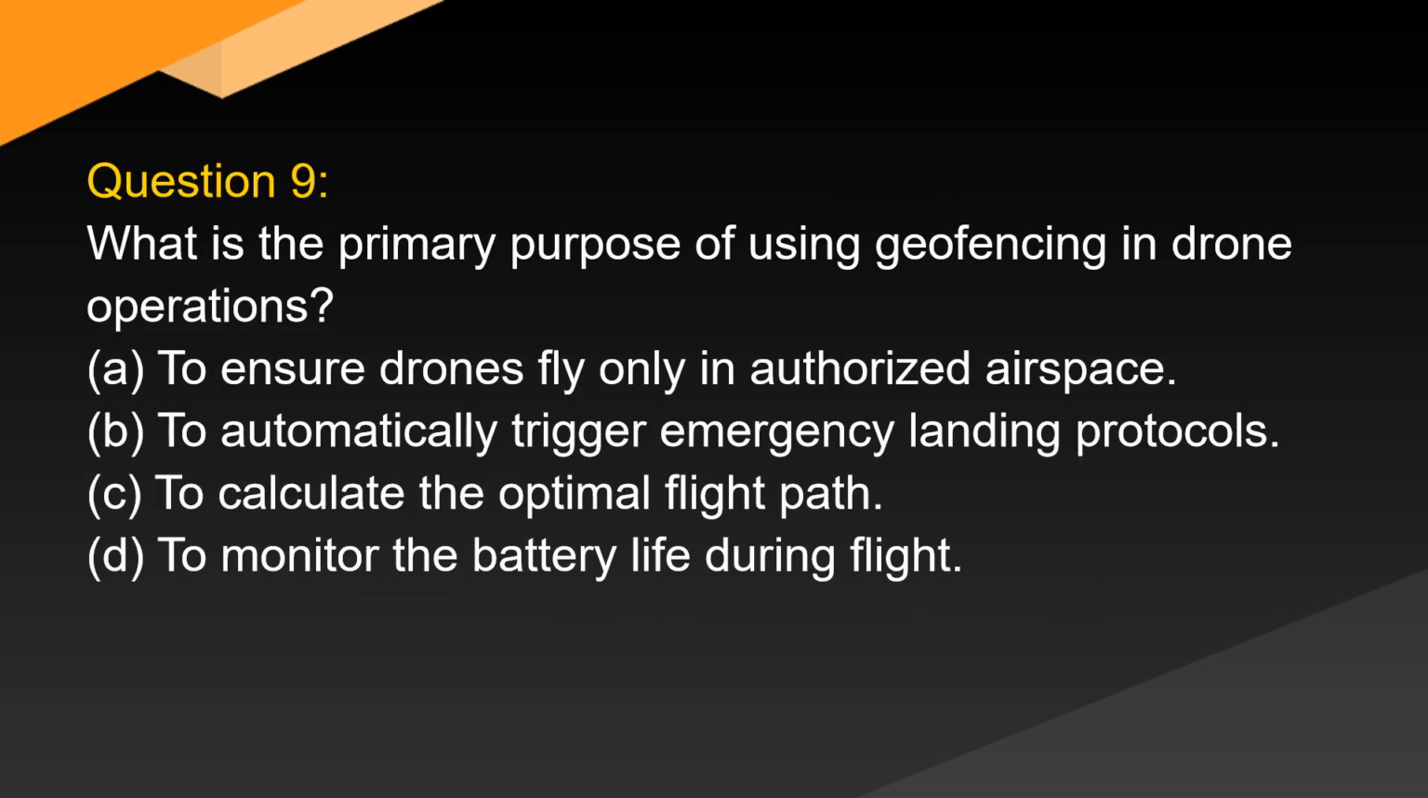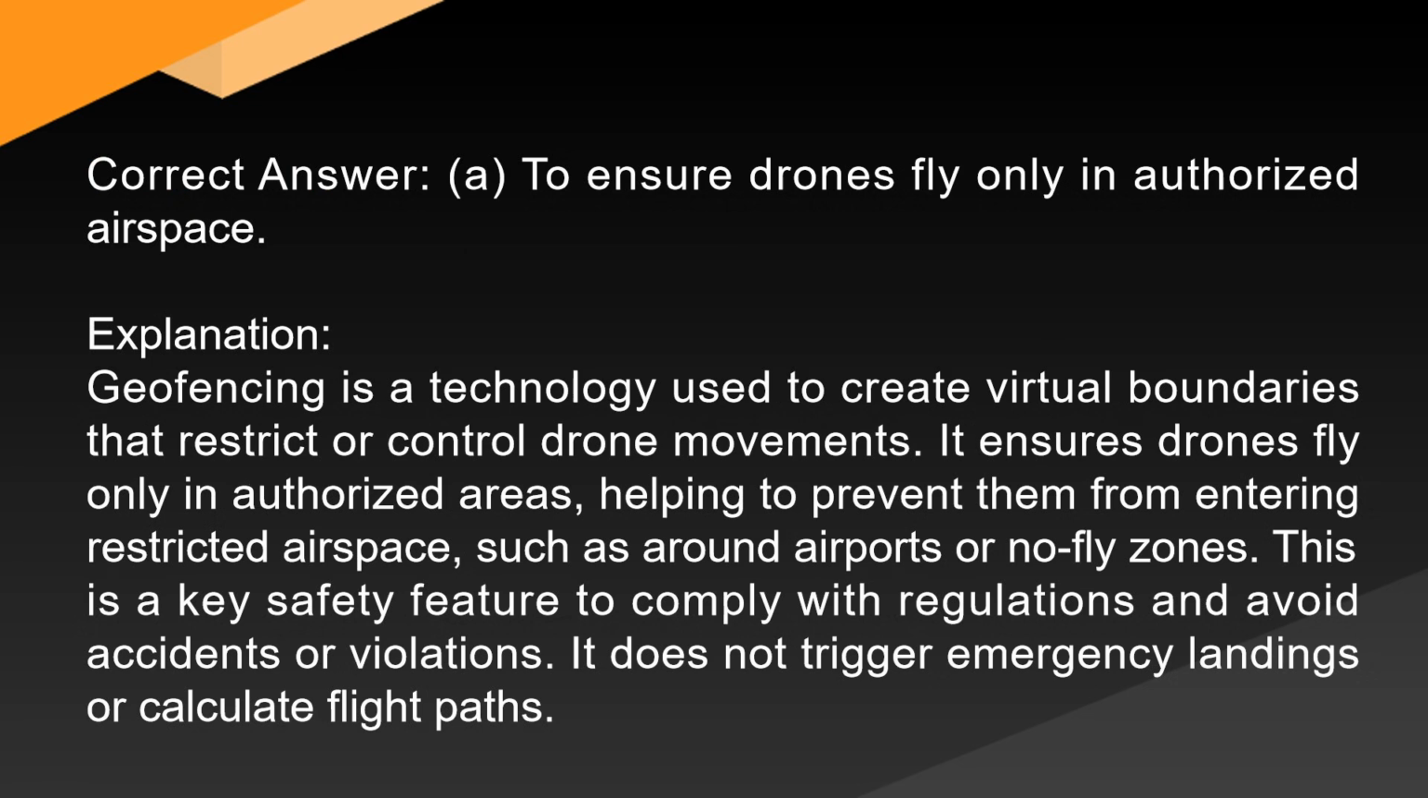Question 9. What is the primary purpose of using geofencing in drone operations? A. To ensure drones fly only in authorized airspace. B. To automatically trigger emergency landing protocols. C. To calculate the optimal flight path. D. To monitor the battery life during flight. Correct answer: A. To ensure drones fly only in authorized airspace.